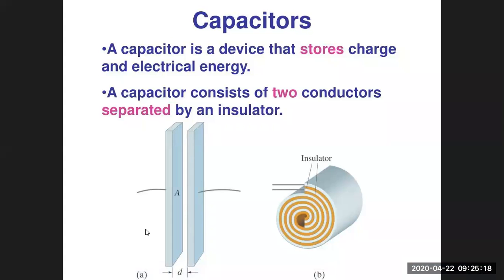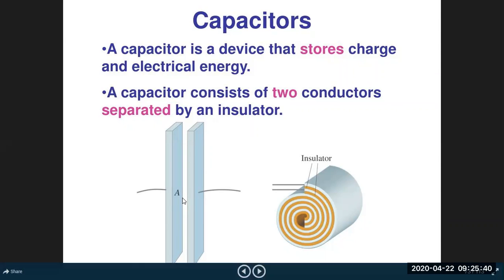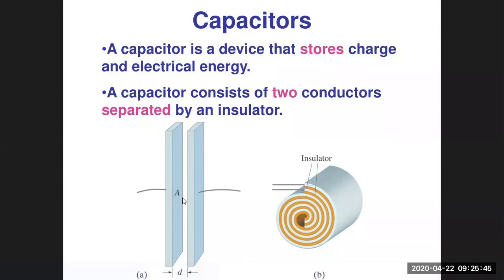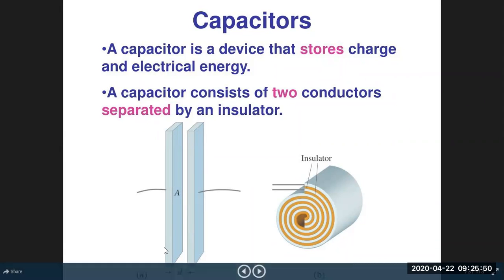Because no bulb or electronic gadget is connected with the battery, will the battery discharge or not? The answer will be yes, it will discharge. Why? Then where will the energy of the battery go? The energy of the battery will get stored in the space between the two plates.